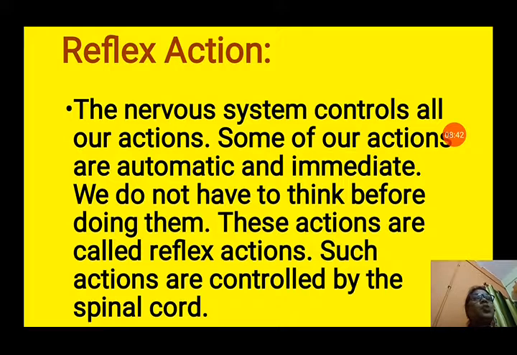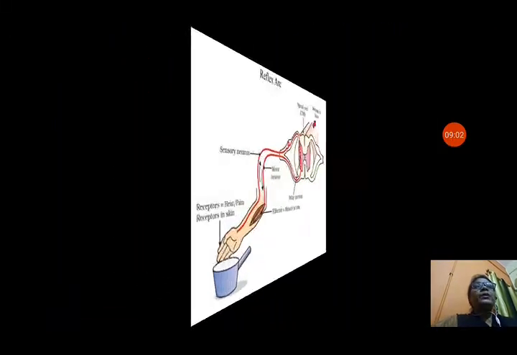Such actions are controlled by the spinal cord. In these actions, the brain is not involved. These actions are only controlled by the spinal cord, because where thinking is important, there only the brain is involved. But in these actions, the brain does not need to think anything. It is an immediate and quick response, and it is automatic also.